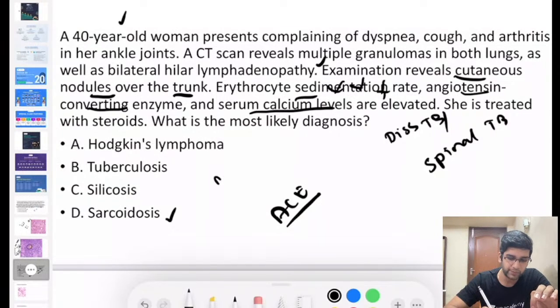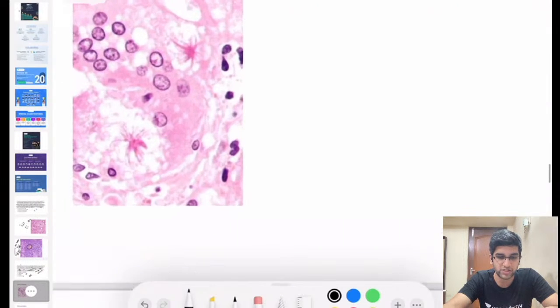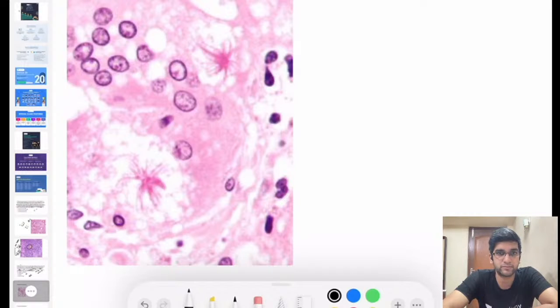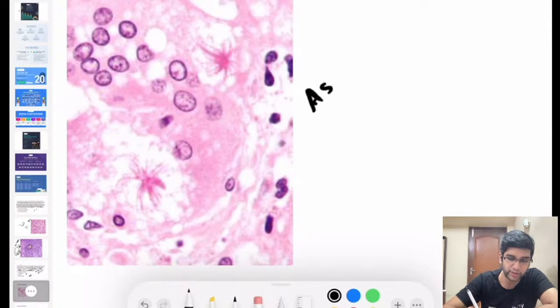Let's look at the microscopy. There are few classical findings in sarcoidosis. The first one here, what is this finding? The very, very classical image. This is a classical case of an asteroid body, right? It looks like a star, right? This is an asteroid body.